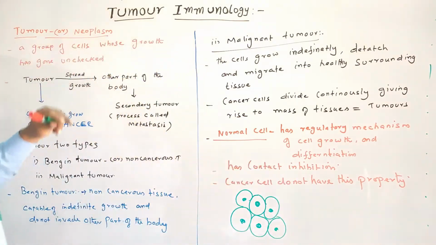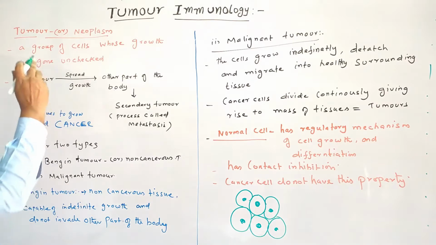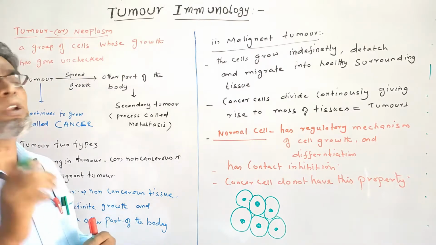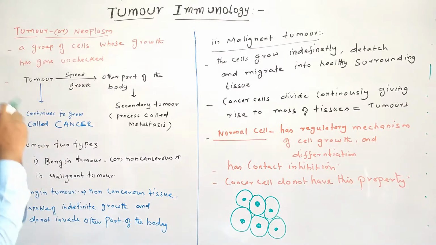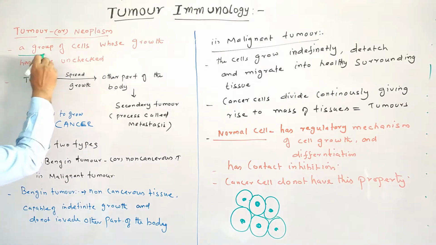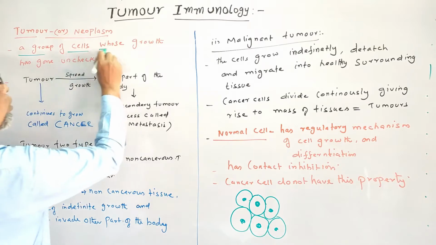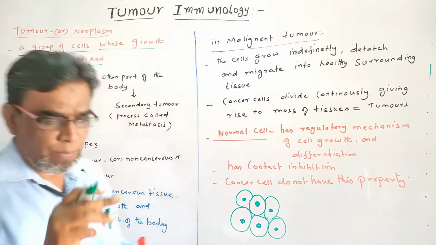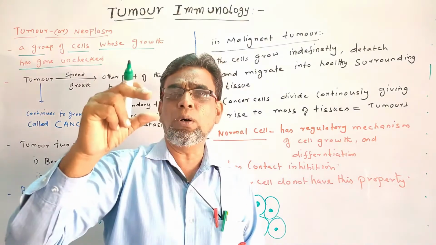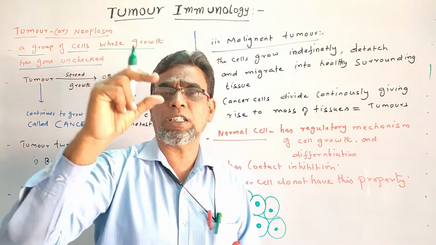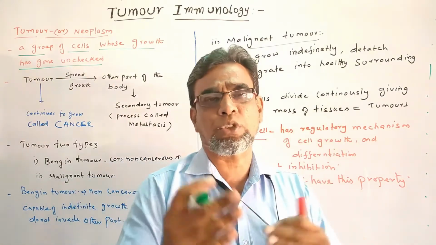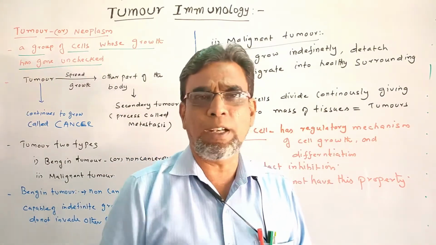See here, students, a tumor is otherwise called a neoplasm. What is a tumor? A group of cells whose growth has gone unchecked. Each cell will grow up to a certain extent and will not grow further, because there is a mechanism, as I already told you.